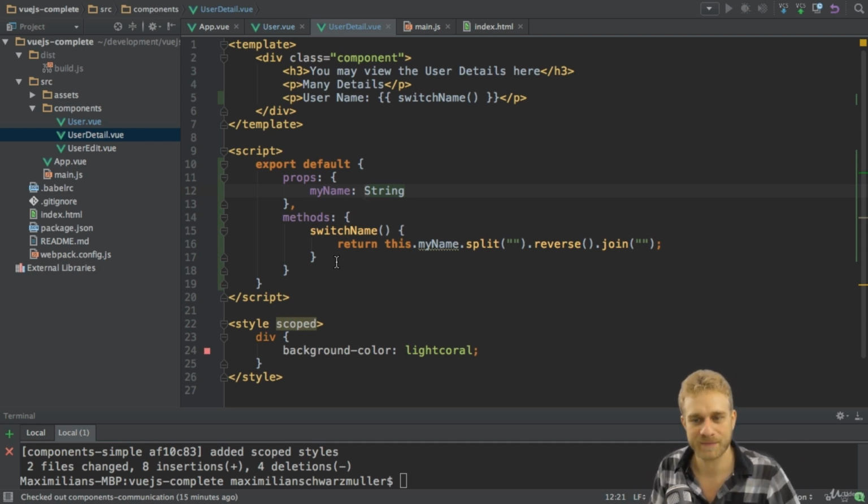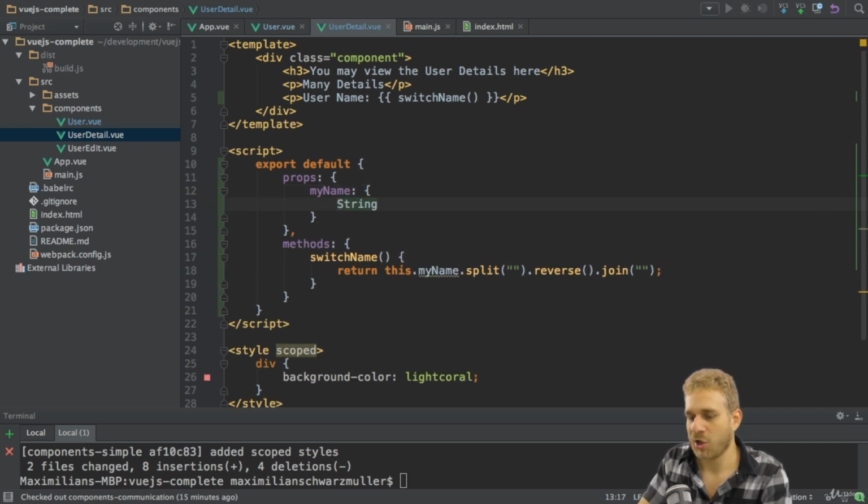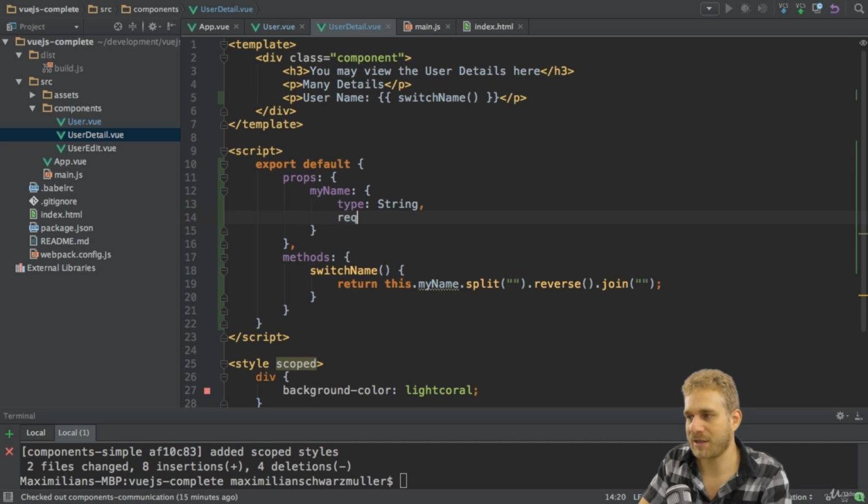When setting up the types of properties, you can do even more than just setting the type like this. This could now also be an object where you set the type with the type key, and you could also set required to true to make sure this is a property which always is a string, and it should always be available, it should always be passed.